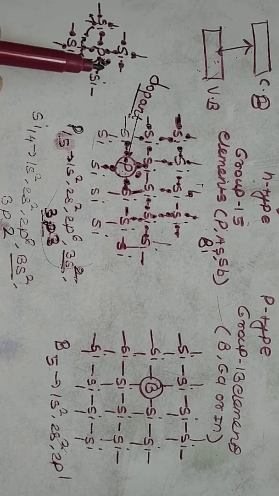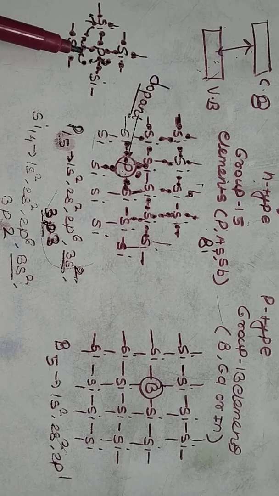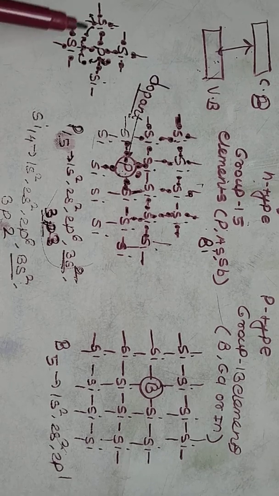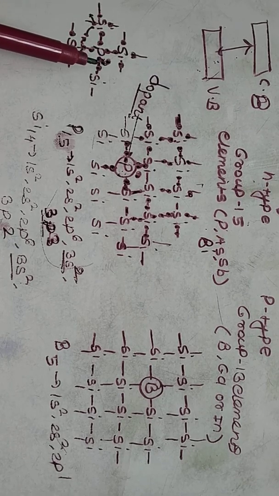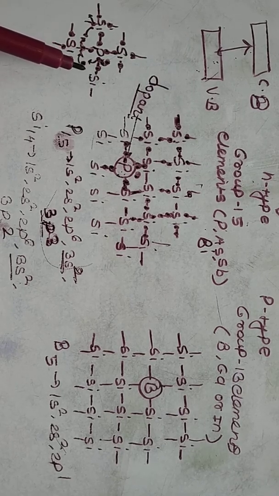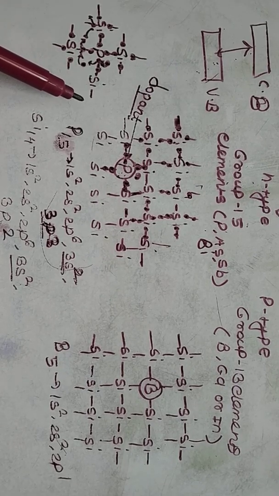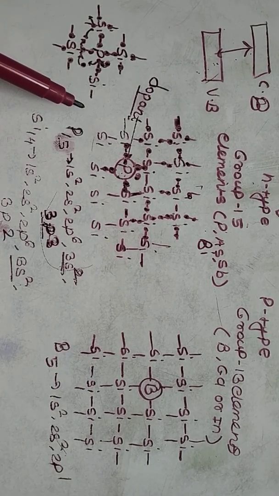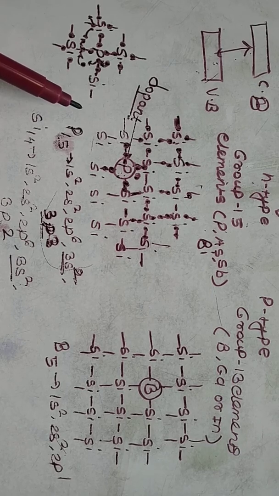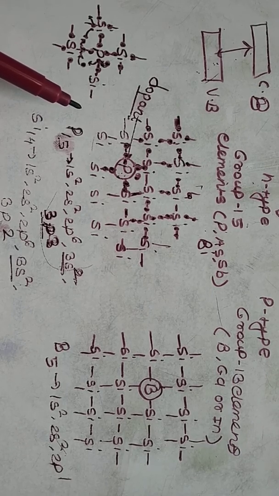That's why charge carriers increase in number of electrons continuously in silicon or germanium. That means negative charge can shift from one place to another. That's why it is called an N-type semiconductor, and group 15 elements show N-type semiconductor properties.